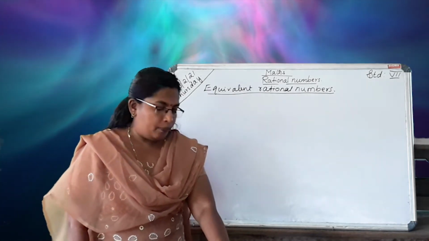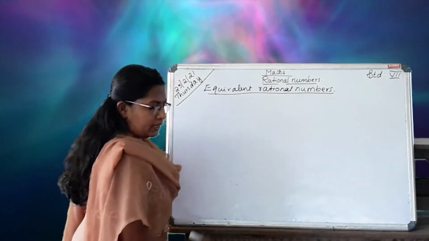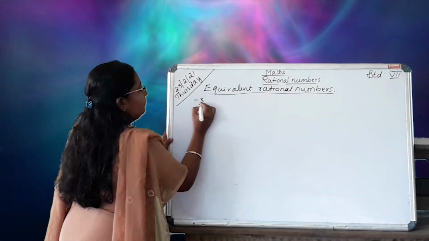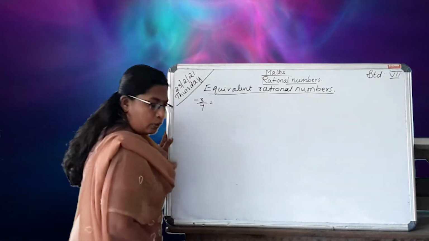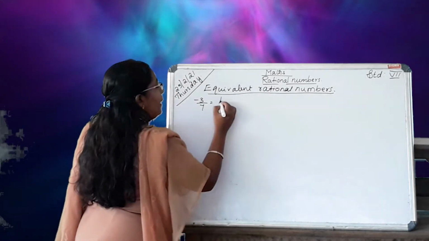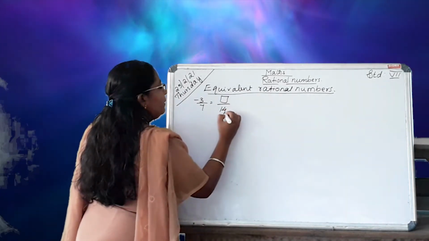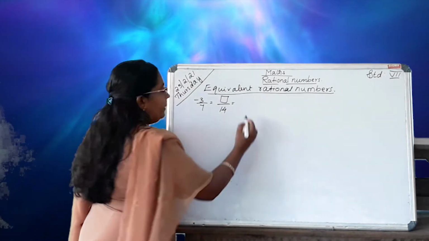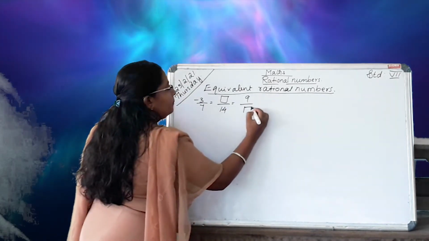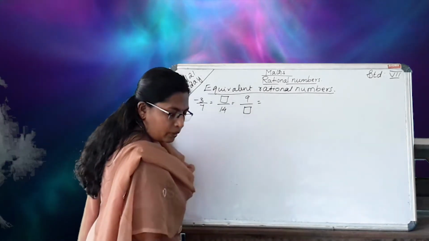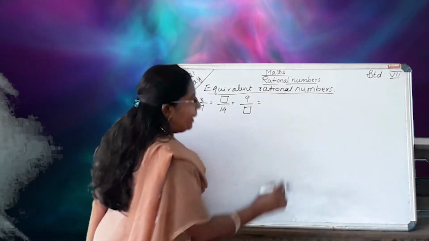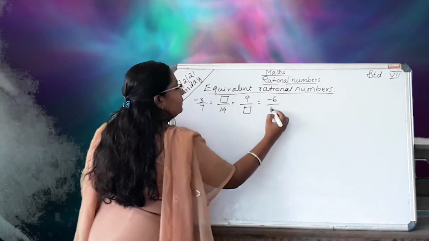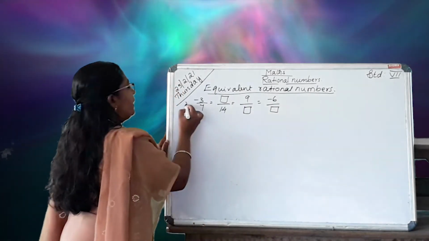Try this problem. Minus 3 by 7 equal to box by 14 equal to 9 by box equal to minus 6 by box. This is the second problem.